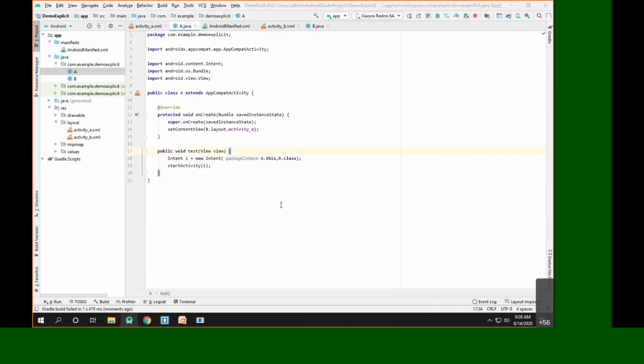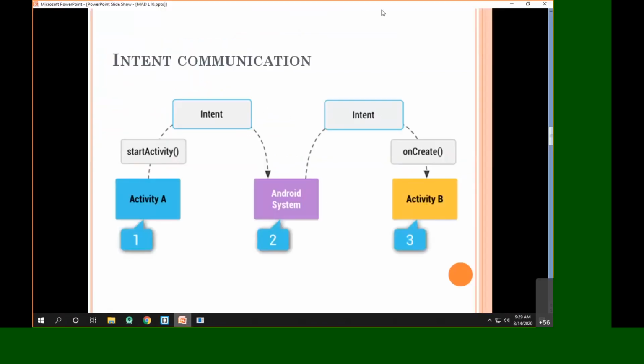Please ask if you have any doubt in this first example. So for the explicit intent, we have to specify the name of the target activity. We have to use the constructor which takes two parameters, and then we have to call the startActivity method by passing the corresponding intent object. So if you have any doubt till now, you can ask in the chat box, so I can answer that.